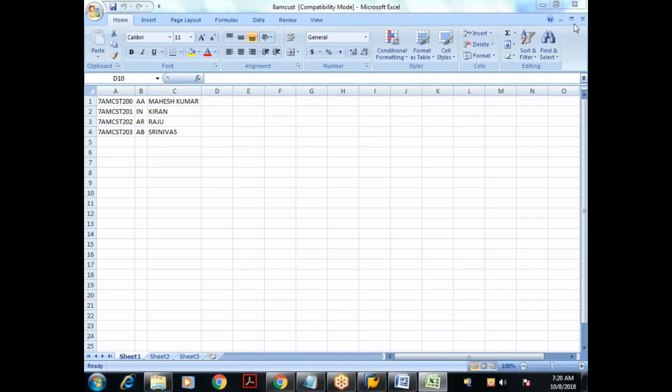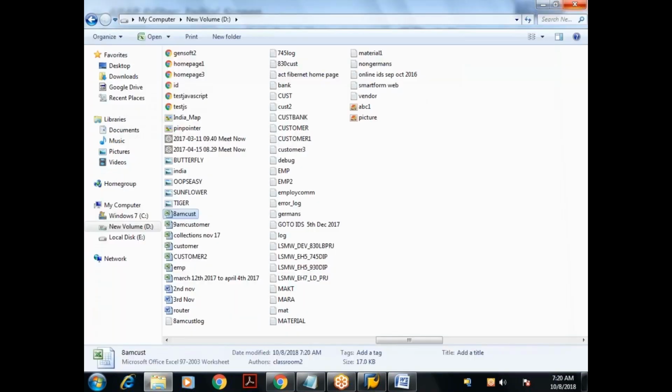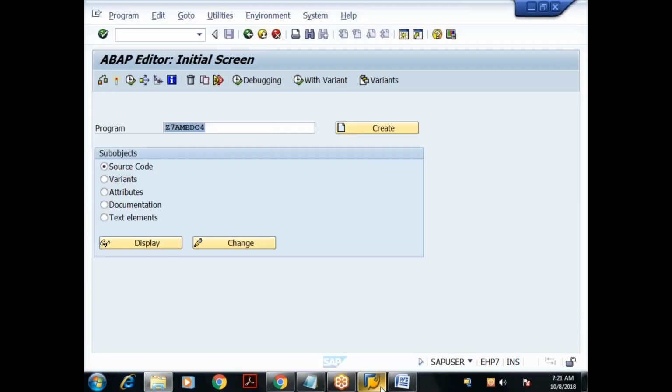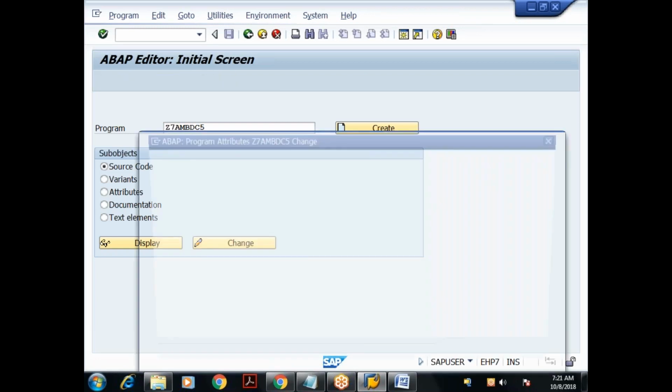What is the path of the file? In D drive, file name is 8amcust.xls, right? So I want to do it by using call transaction. First of all, you have to read the data. So let's see how to read the data from our Excel file.